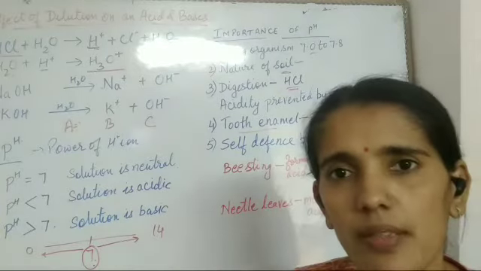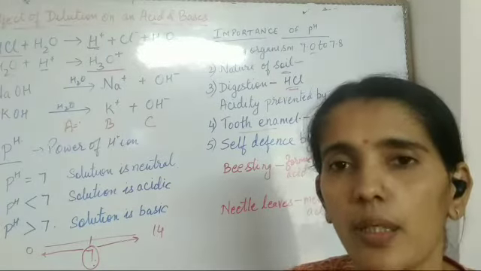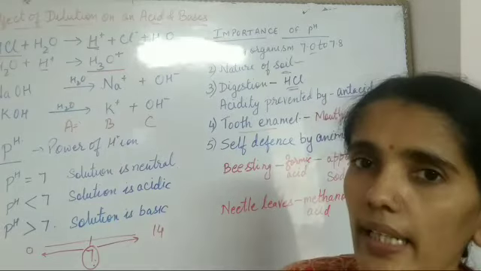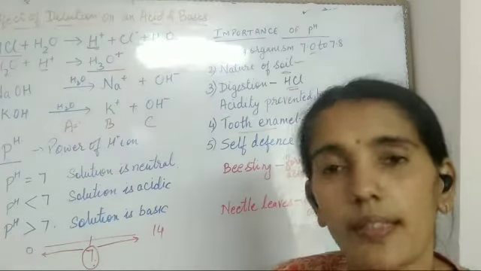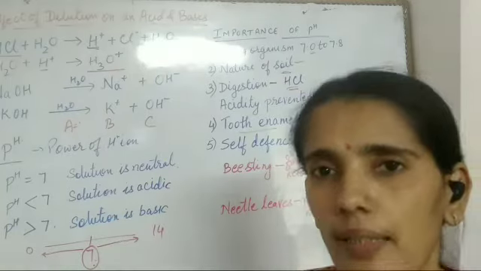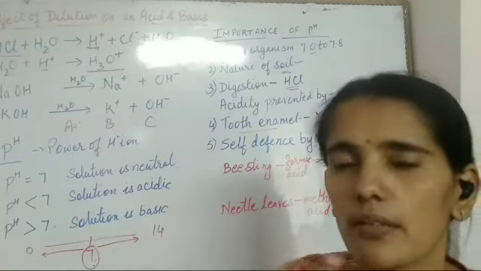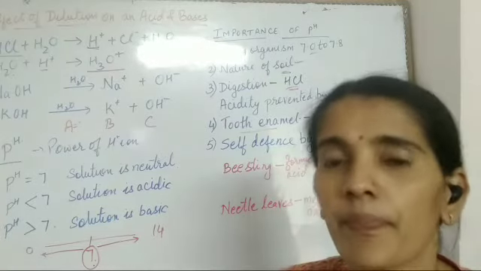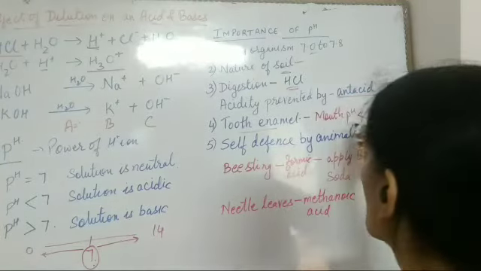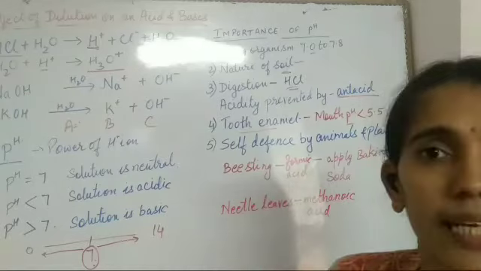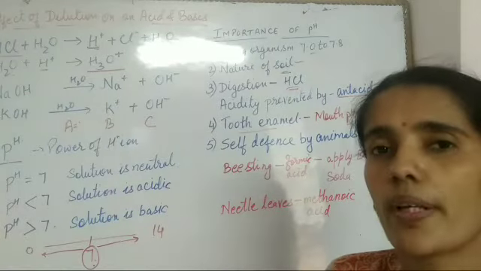Acid will be released and that acid will decay the enamel of the tooth. That is the cause of tooth decay. Okay. See, when we are eating, foods are stuck in the teeth, and if the pH value is less than 5.5, what happens?